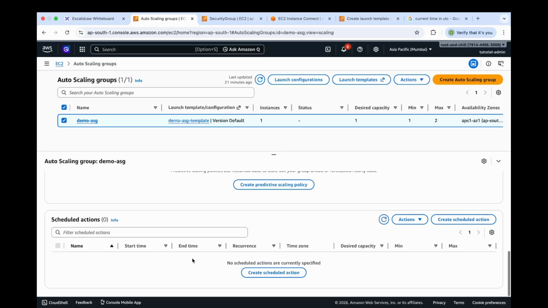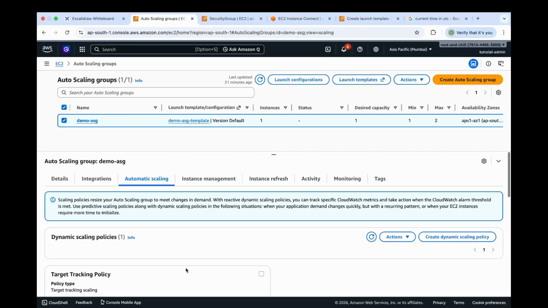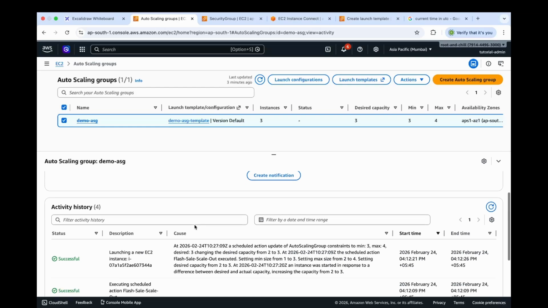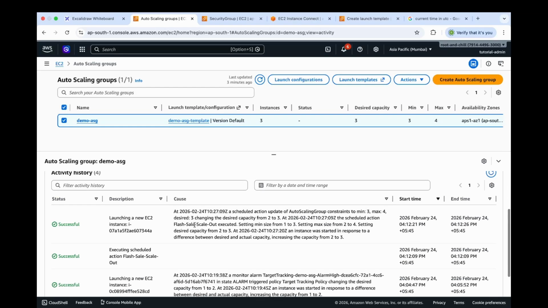Right now, the scheduled action list is empty because the ASG has executed our previously created scheduled action called flash sale scale out. So let's look into this activity tab and let's look into this activity history. We can see we have successfully executed our action called flash sale scale out, which increased our desired capacity from 2 to 3 and in that process launched a new instance.